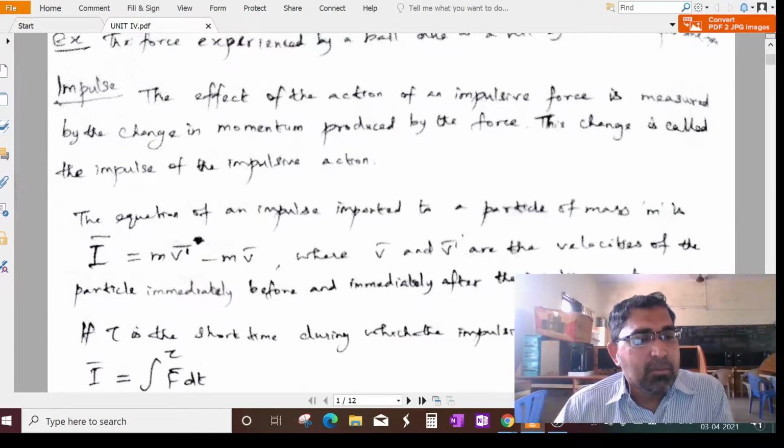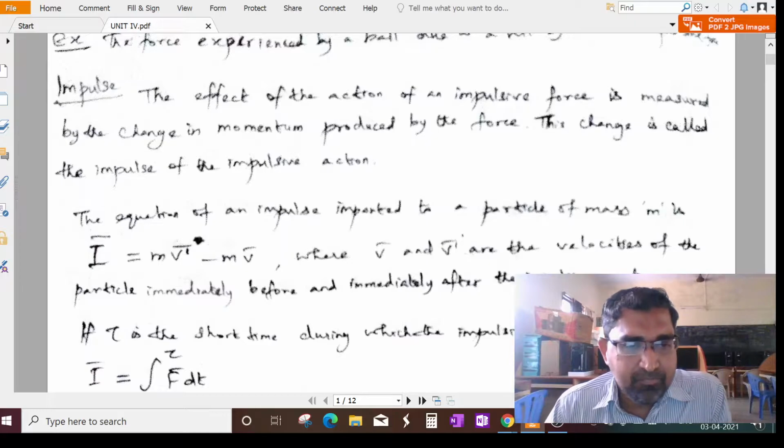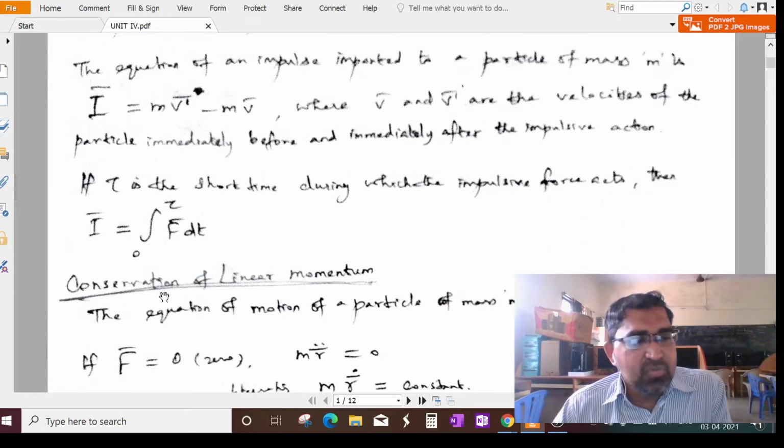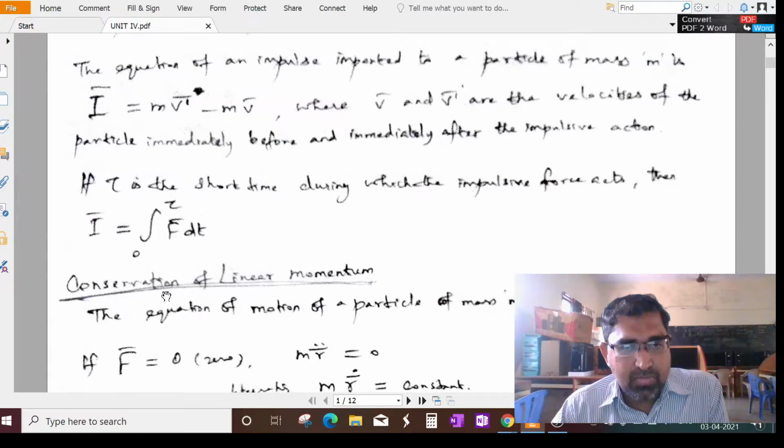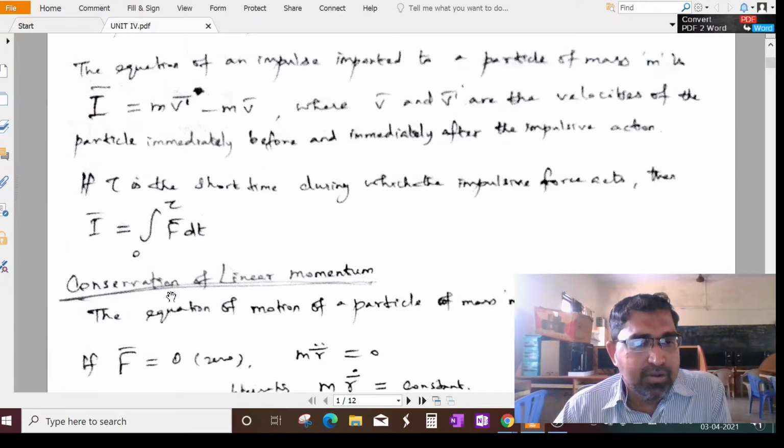Here v vector and v dash vector are the velocities of the particle immediately before and immediately after the impulsive action. Understand? Next, if tau is the short time during which the impulsive force acts, then I vector equals the integral from 0 to tau of f vector dt.